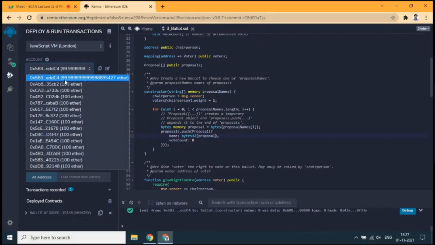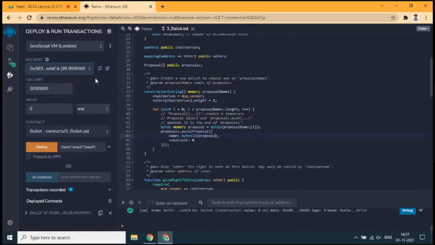Now it is 99.99999 up to some 7 digits after precision, 988954427. That means that many gas points were spent for executing the smart contract on the virtual machine. So the related ether value is deducted from the account holder's amount. So this is the way of deployment.